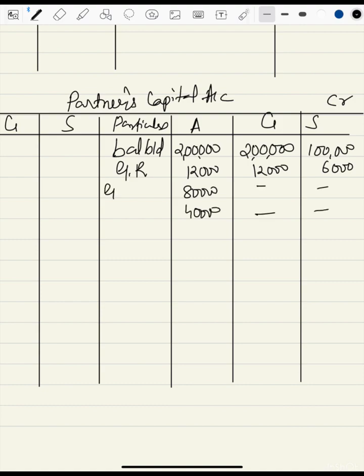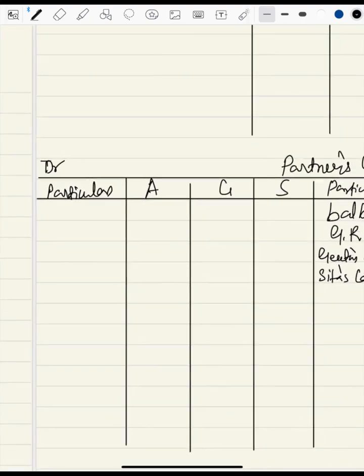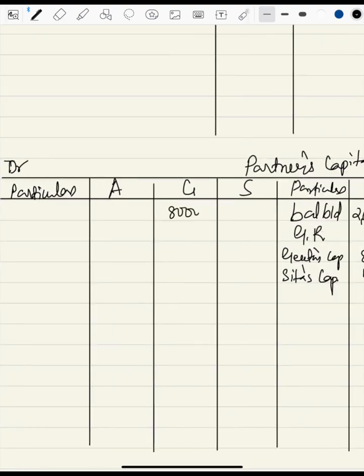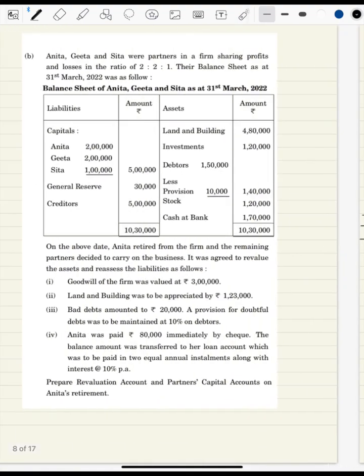80 will be given by Geeta, so we'll write down Geeta's capital, and 40 will be given by Sita, so we'll write down Sita's capital. Come to debit side, reduce 80,000 from Geeta's capital account and 40,000 from Sita's capital account. In front of that, it is given to Anita, so we'll write down Anita's capital account. This is the treatment of goodwill.